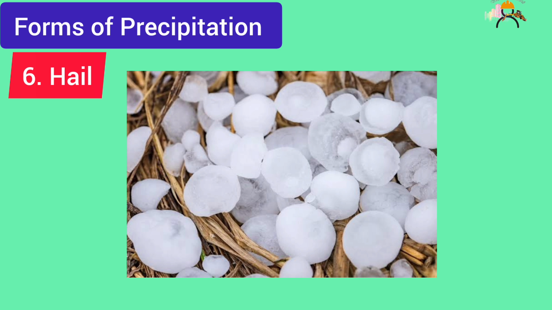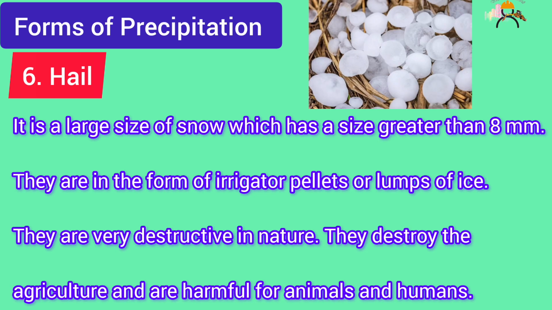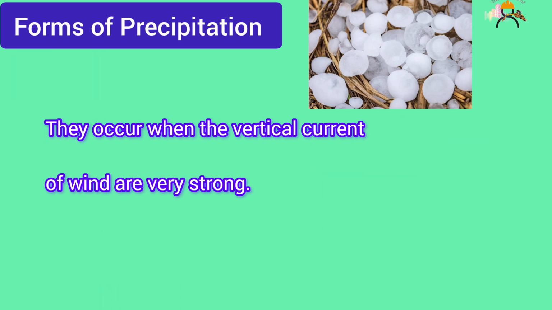6. Hail. It is a large form of snow which has a size greater than 8 millimeters. They are in the form of irregular pellets or lumps of ice. They are very destructive in nature. They destroy agriculture and are harmful for animals and humans. They occur when the vertical currents of wind are very strong.